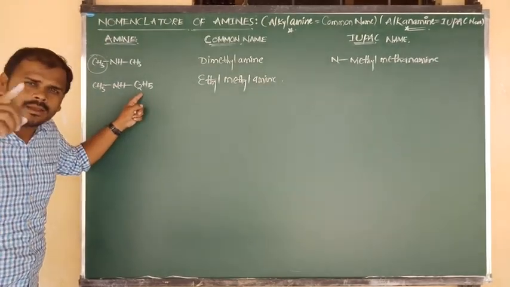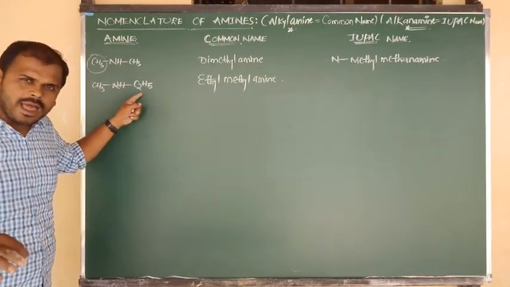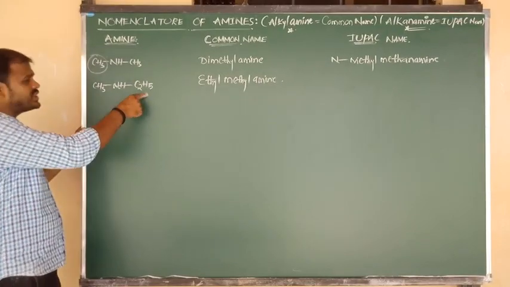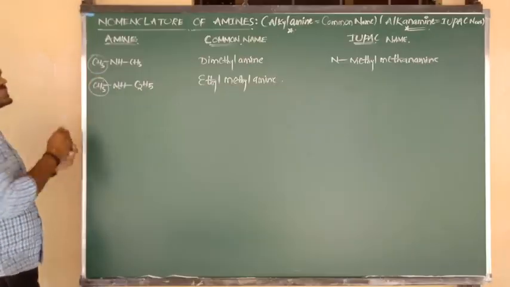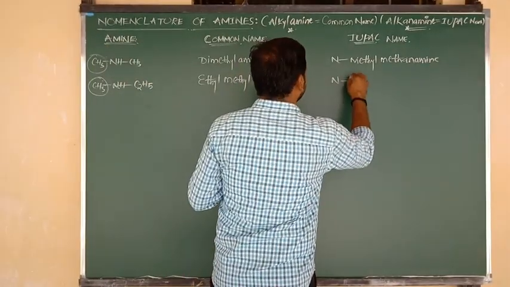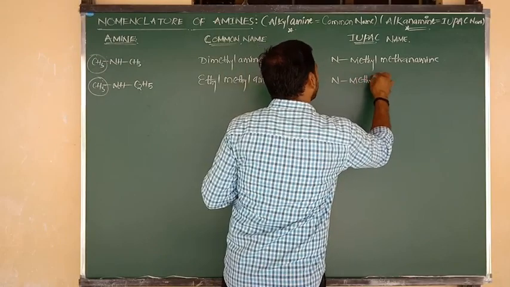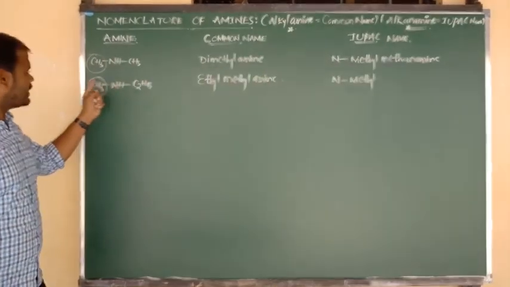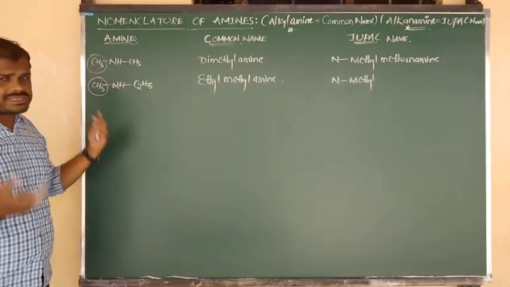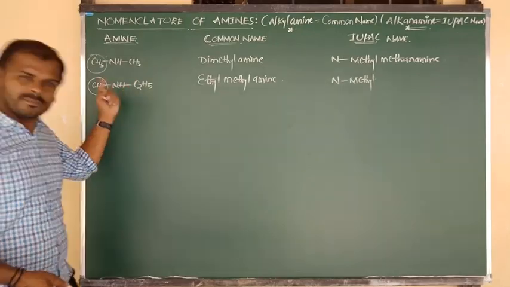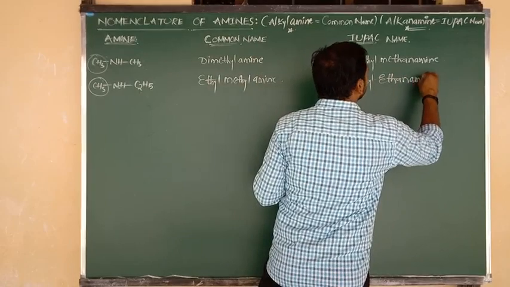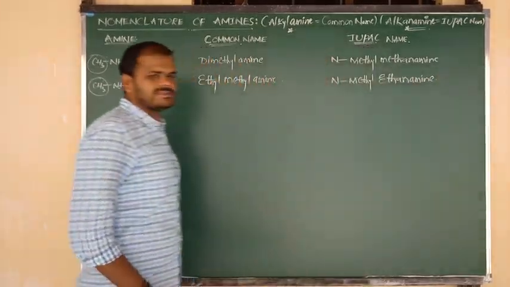Yes. So in that, one is a one-carbon alkyl and the other is a 2-carbon alkyl. The alkyl with more carbons is going to act as the main chain, and the one with fewer carbons is going to act as the side chain. Again the same thing, N connected to methyl. So the side chain is the methyl group, connected to the nitrogen atom. Very good. N-methyl over. The remaining 2 carbons mean eth. Single bond is an. The functional group is amine. Eth plus an plus amine, so that is nothing but N-methylethanamine. I hope you understand this answer clearly.